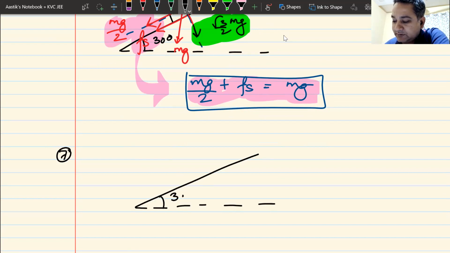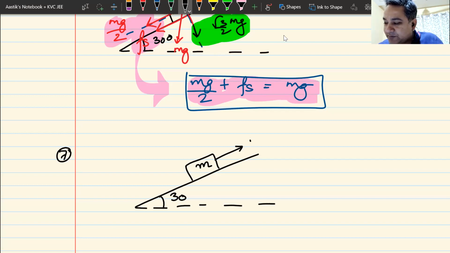This is 30 degrees. I have not changed this so that everything remains simple. This is M. And the first question was, I've applied a force of mg by 4. I don't know whether the block is moving or not. But obviously this surface is rough. I have given you another thing.